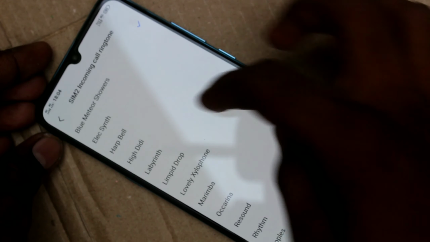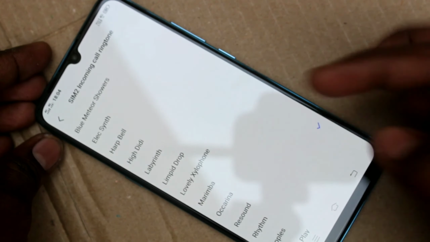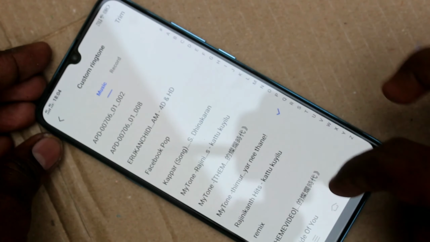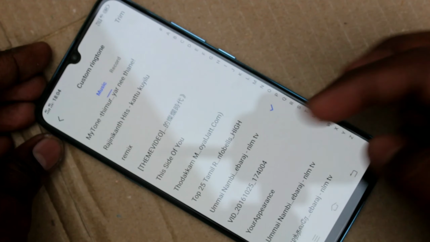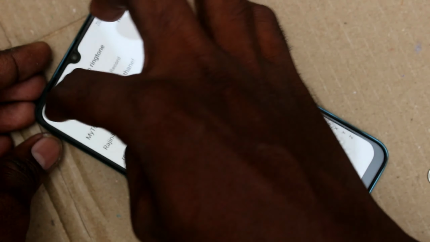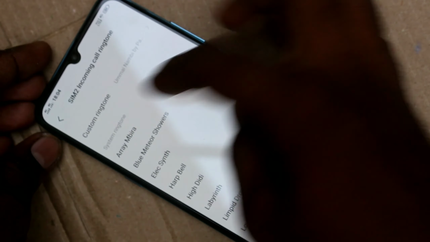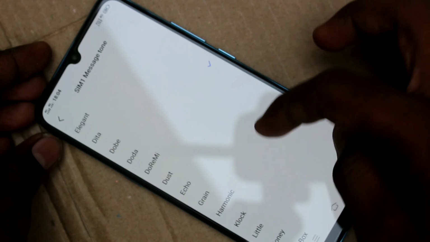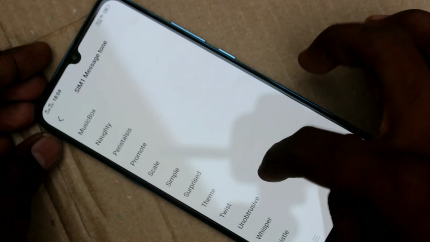In the similar way, click on SIM2 incoming call ringtone and select any tone from custom files, that is custom ringtone. Otherwise, choose system ringtones. Just pick up any one system ringtone and go back to activate.